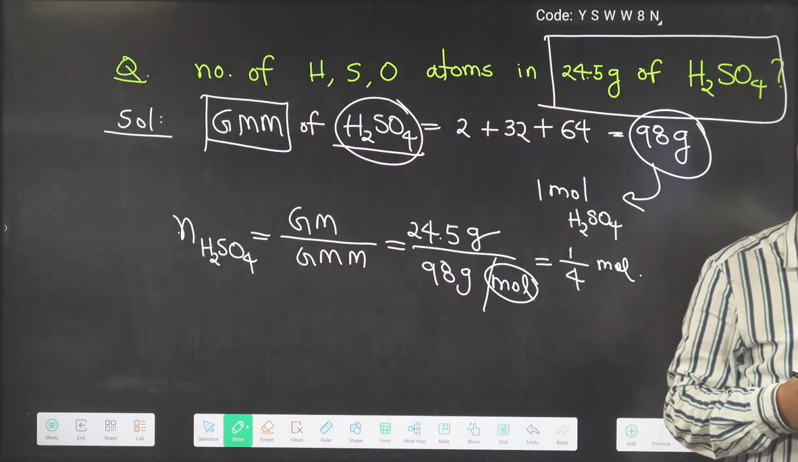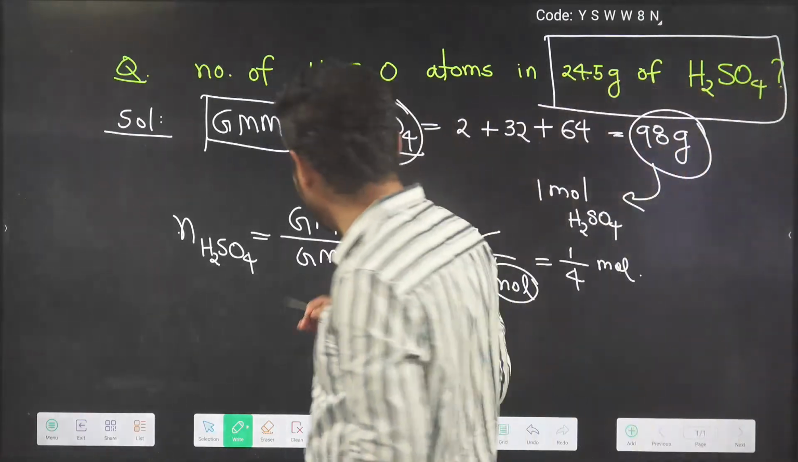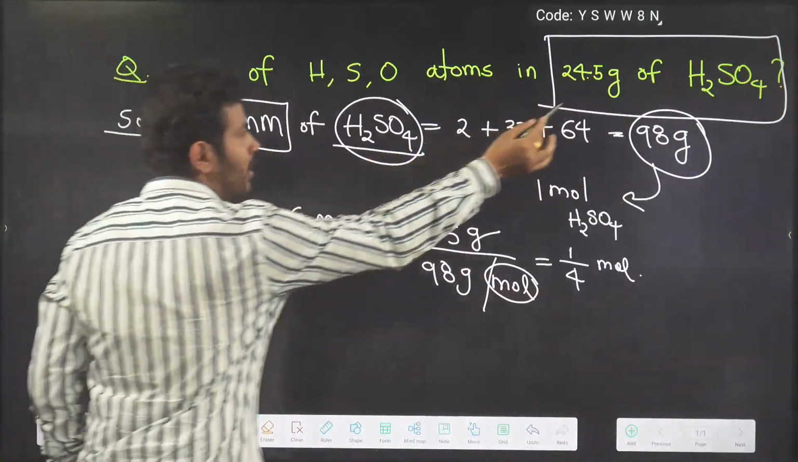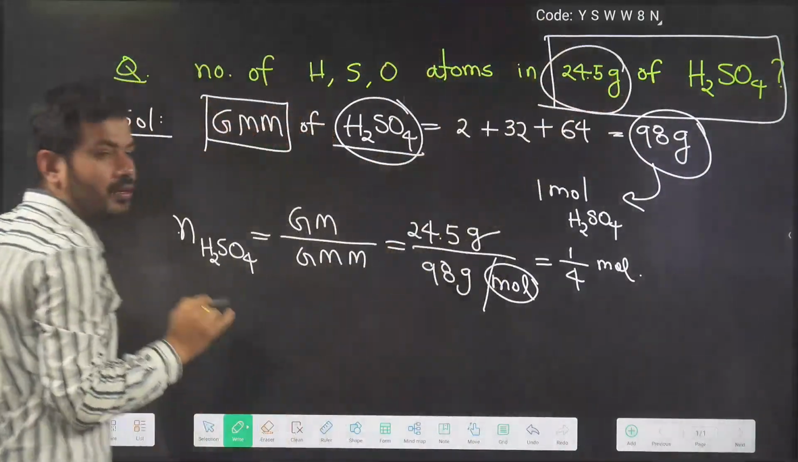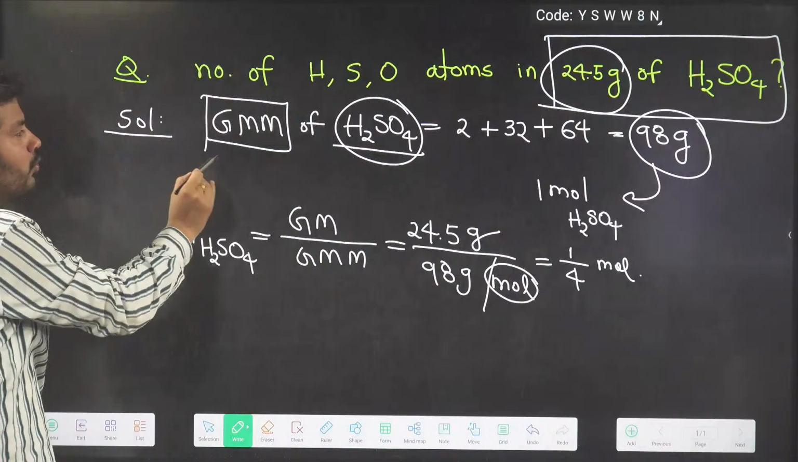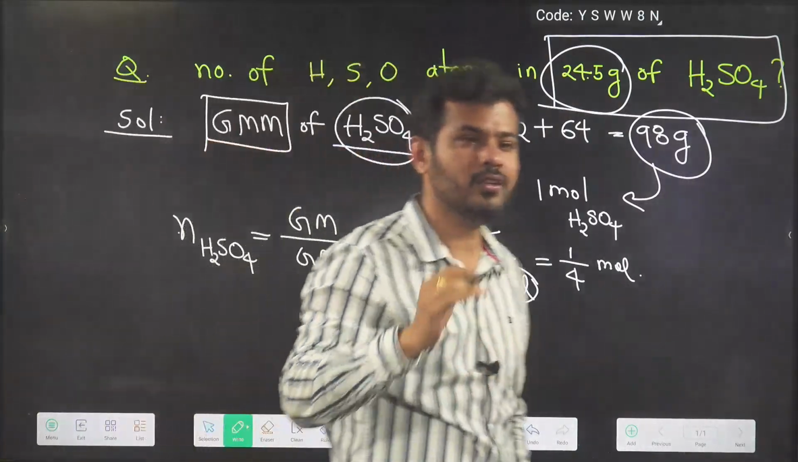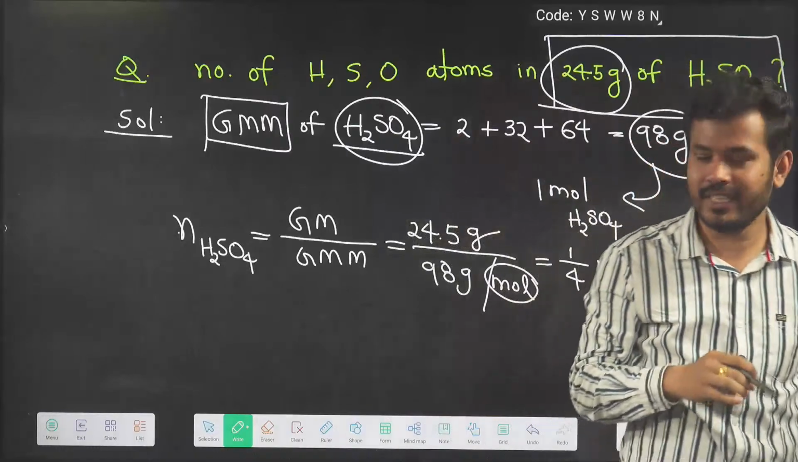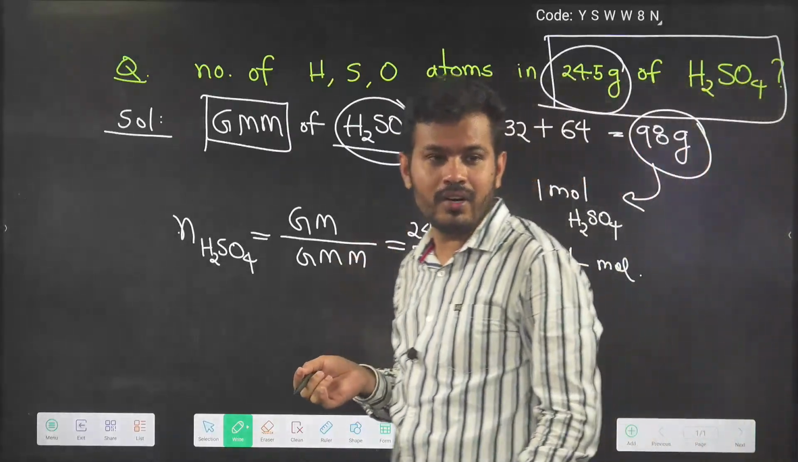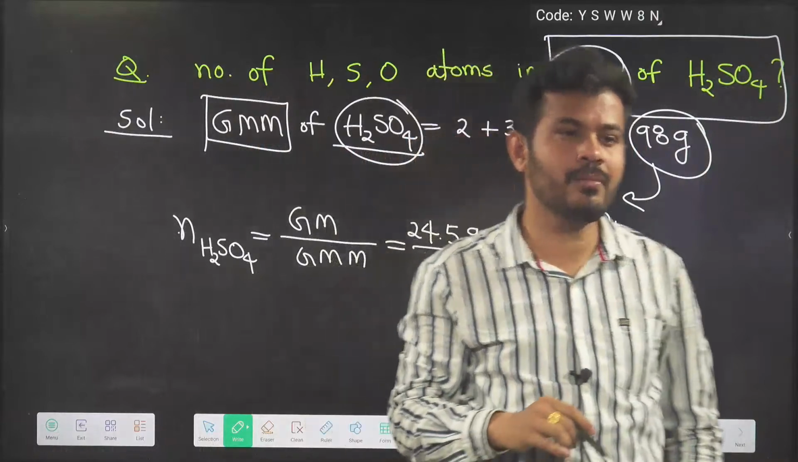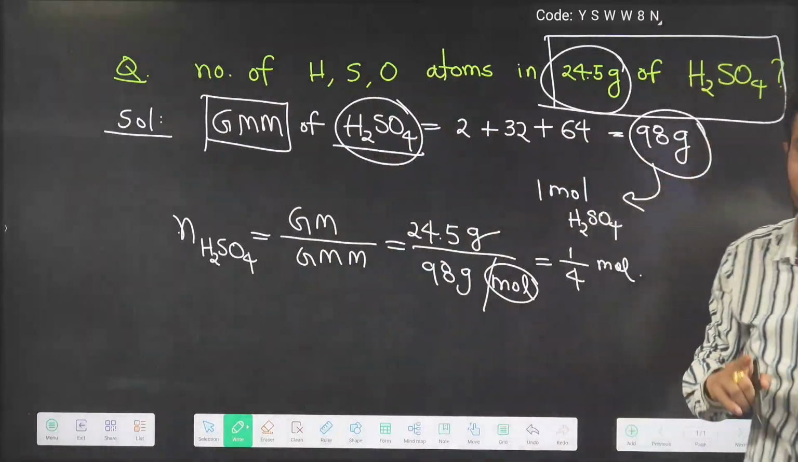Maitri says it is confusing. It is not confusing, you see here, very easy. I have given you the mass, 24.5 gram. I hope you know how to calculate molecular mass. I have asked you to remember the atomic masses of the first 20 elements.